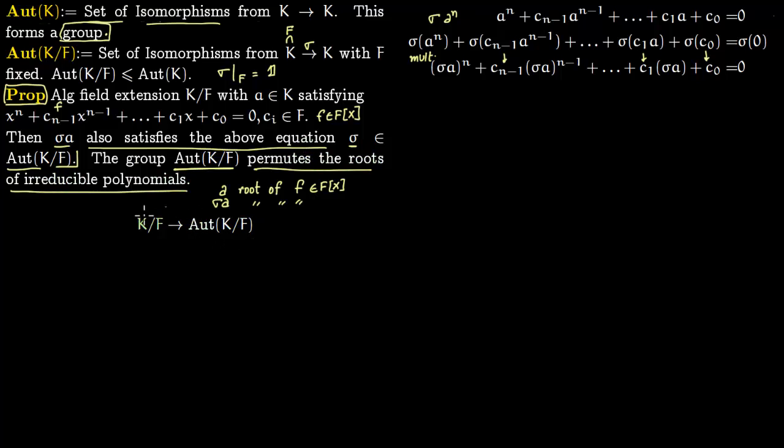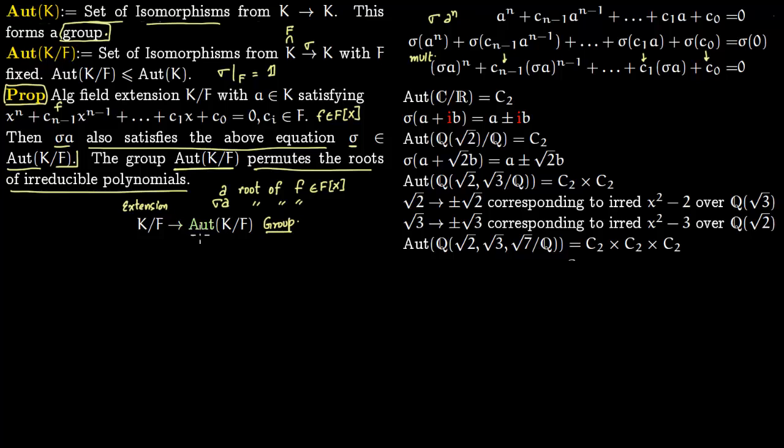So we have gone from here to here. You have some field extension here, and corresponding to this extension you can construct this group here, and this group, when it acts on the polynomials, will just permute the roots.